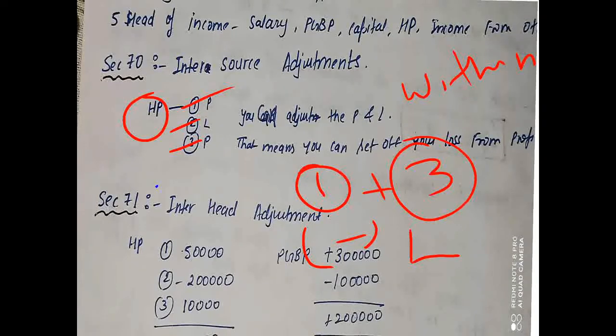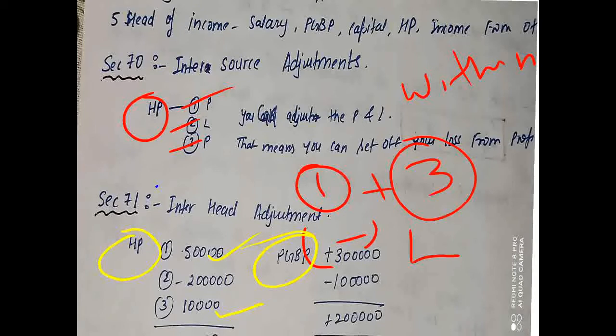Moving on, section 71 deals with inter-head adjustment. Inter-head means outside the particular head. I already told you that there are 5 heads of income. Let us take an example and understand this. Here I have taken house property and PGBP. Under house property, a person is getting a profit of 50,000 and then a profit of 10,000. So first we will make the intra-source adjustment, right?